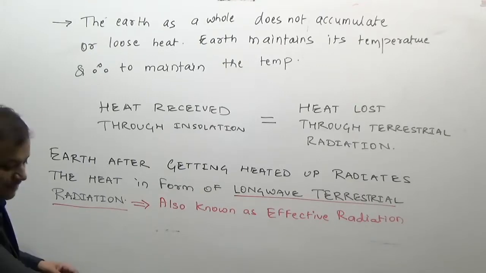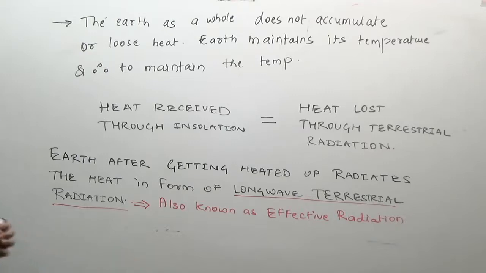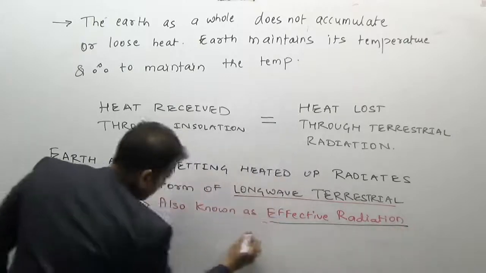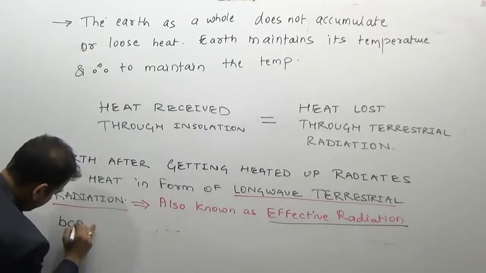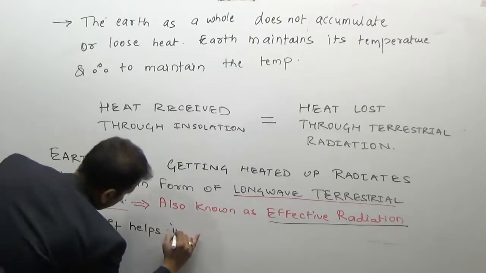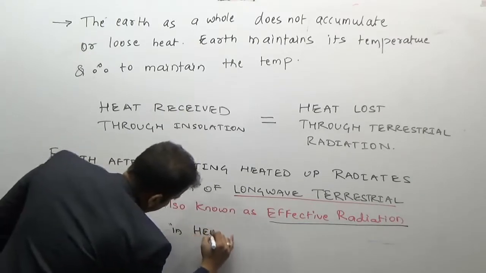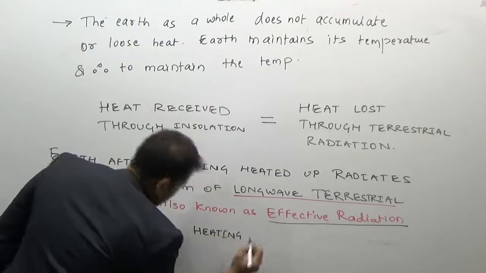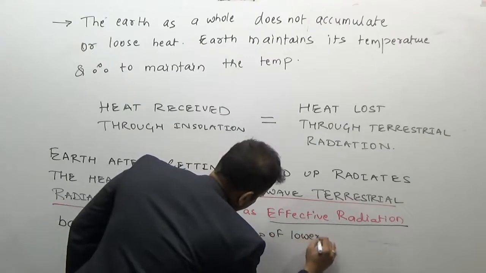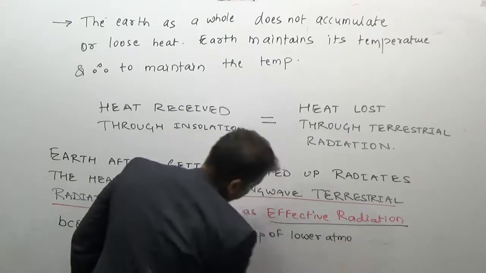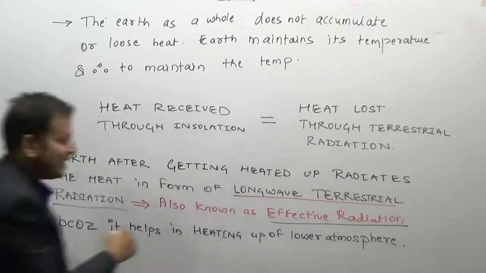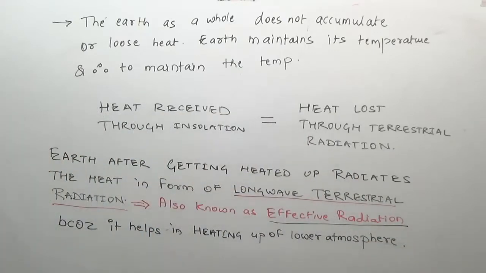Because it helps in heating up of lower portion of the atmosphere.